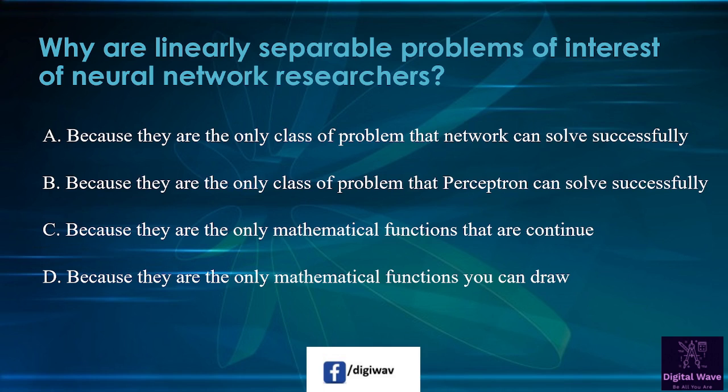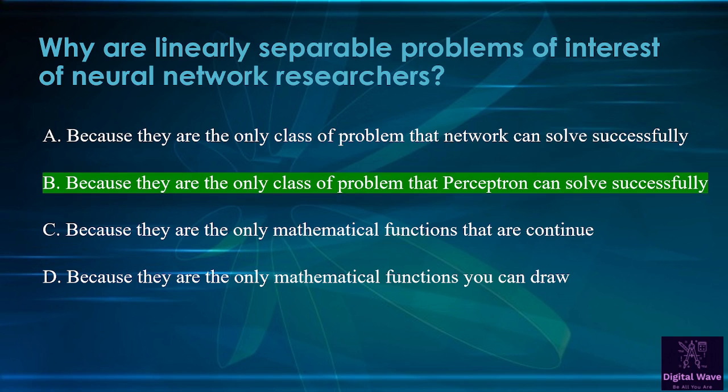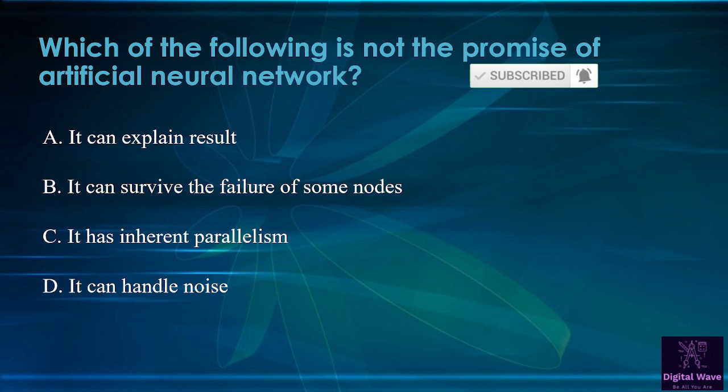Third option is because they are the only mathematical function that are continuous. And the last option is because they are the only mathematical functions you can draw. So right answer will be because they are the only class of problem that perceptron can solve successfully. Next question is, which of the following is not the promise of artificial neural network?